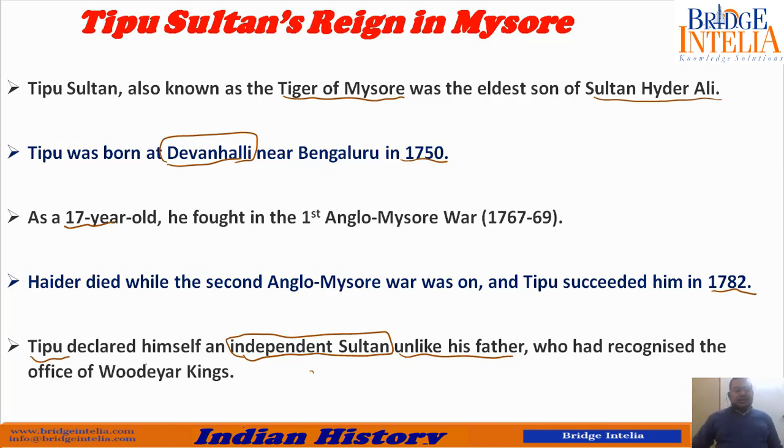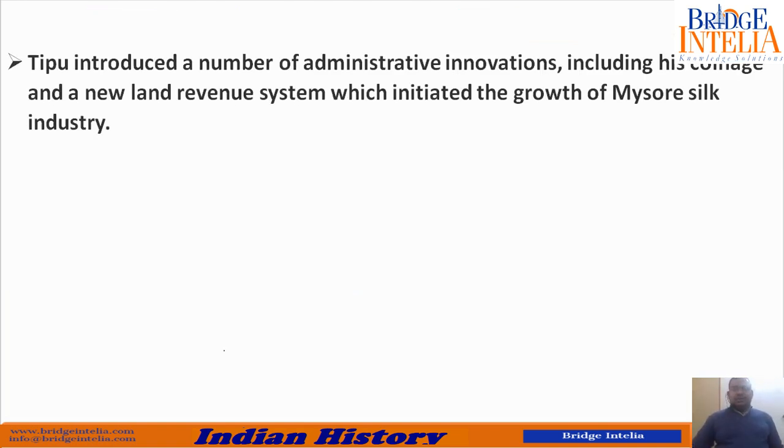So his father had always recognized the authority of Wodeyar kings, but now Tipu Sultan says that no, I am the sole authority. I am the only authority. Now Tipu introduced a number of administrative innovations, including his coinage and a new land revenue system, which initiated the growth of Mysore silk industry. That means he started minting his own coin, and he started new land revenue system.